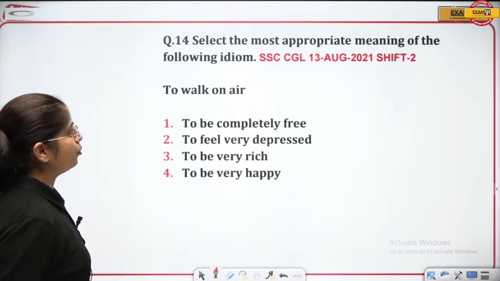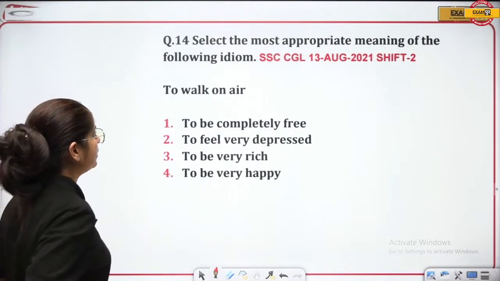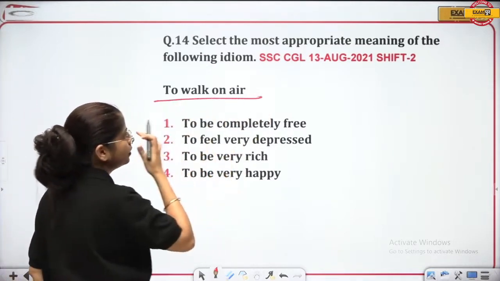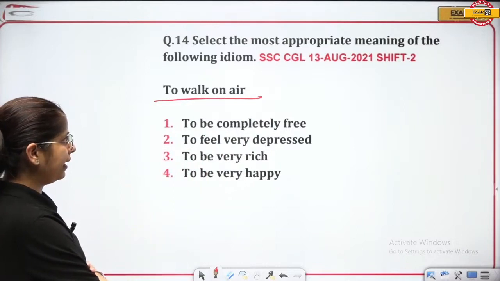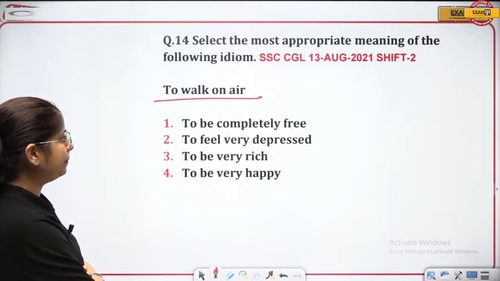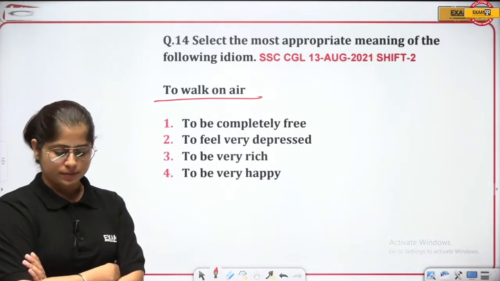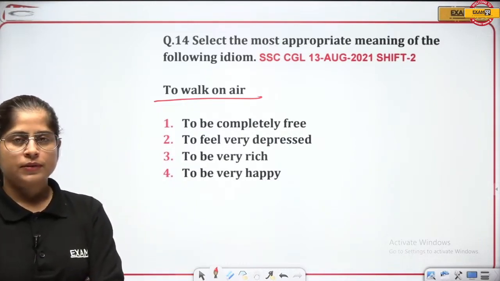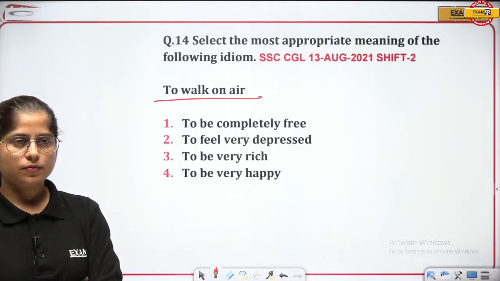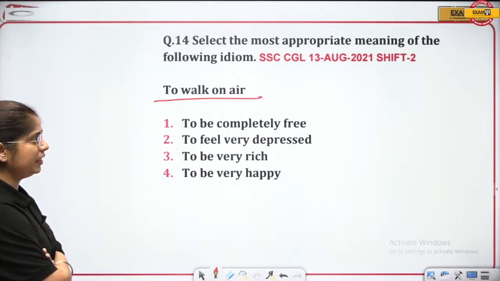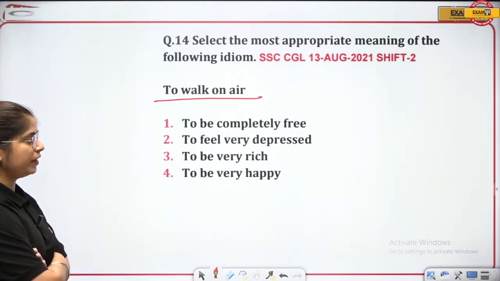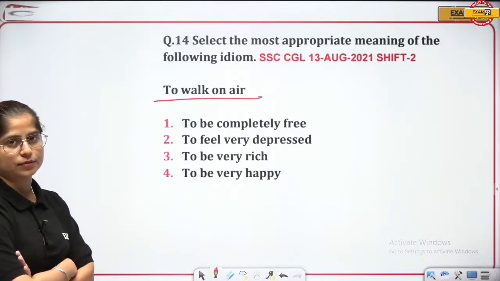Select the most appropriate meaning of the following idiom. This is the idiom: to walk on air. The options are: to be completely free, to feel very depressed, to be very rich, to be very happy. What will be the answer?